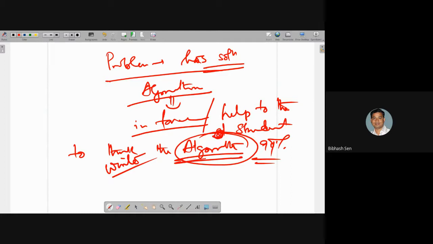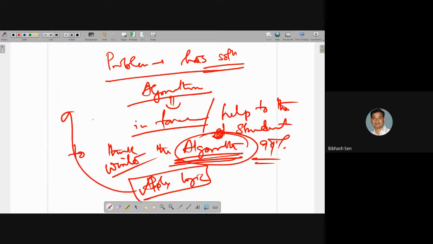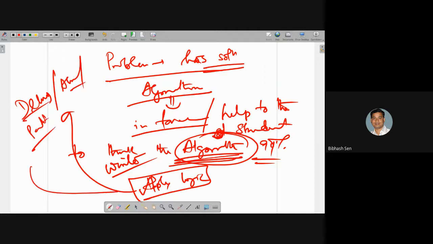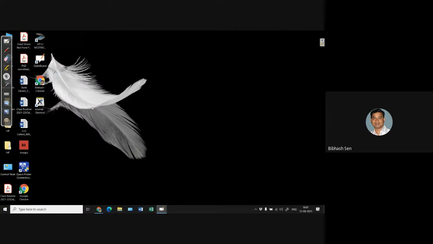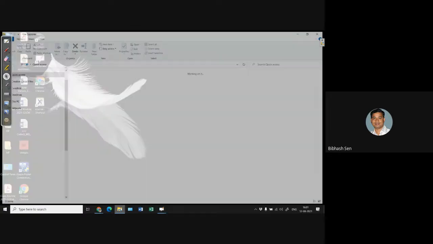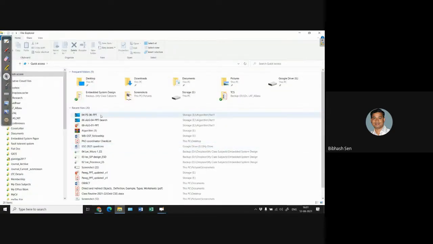So during writing the algorithm, I already mentioned apply logic. Now the apply logic part can be influenced by what I have told: decomposition, abstraction, pattern matching. These things you can apply, then automatically you can apply the logic to find the solution. So this is the fundamental of the algorithm. Let's see what actually happens in the case of an algorithm problem.